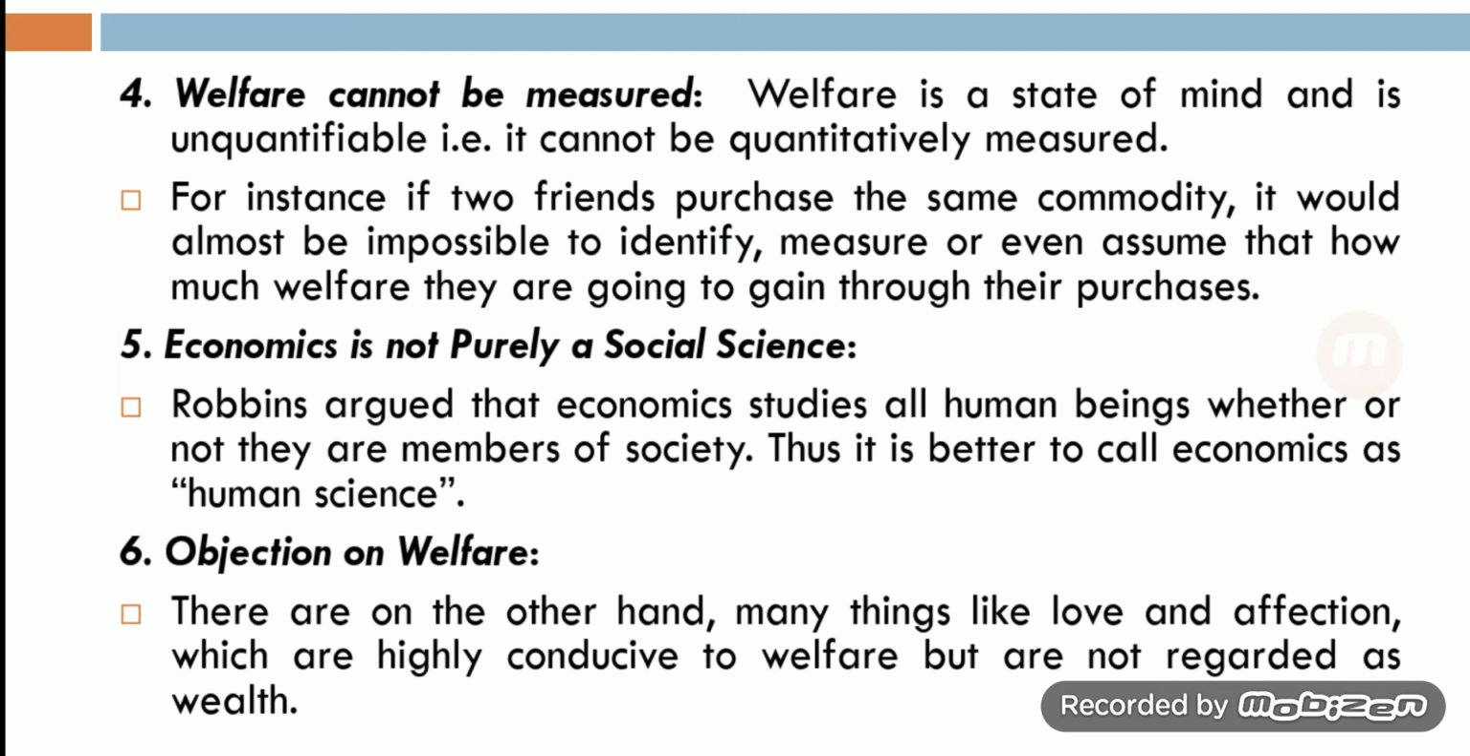So for example, if two friends purchase the same commodity, it would almost be impossible to identify, measure, even assume how much welfare, how much satisfaction they are going to obtain through their purchase. If any two friends purchase the same product, you cannot measure exactly in quantity how much satisfaction each got. Clear? So welfare or satisfaction cannot be measured in terms of exact quantity. You just feel. Clear?